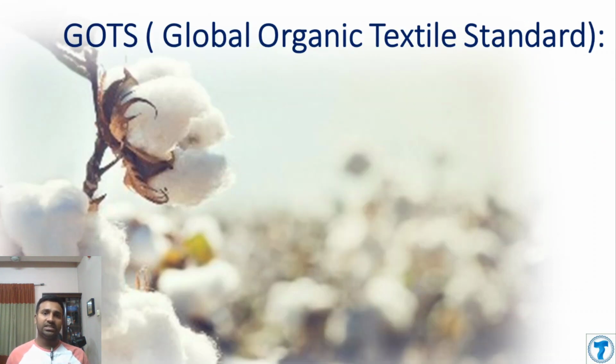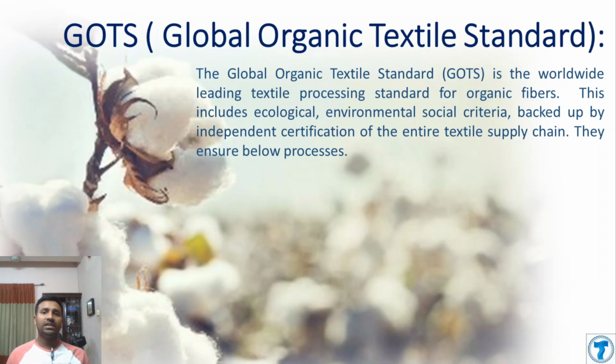Today we will discuss only the Global Organic Textile Standard, that is the GOTS standard. The Global Organic Textile Standard is a worldwide accepted standard that includes not only the production process but also ecological, environmental and social criteria. You need to maintain these social and ecological criteria during production under the GOTS standard.